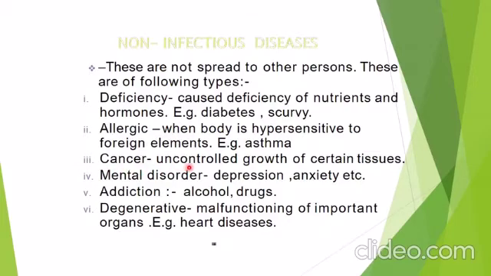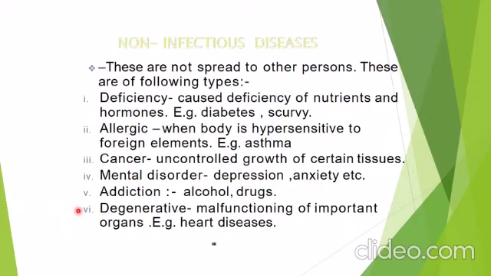Cancer is uncontrolled growth of certain tissues. So cells may divide due to some hormones or chemicals in our body. Next is mental disorder. It may lead to depression and anxiety, etc. Next is addiction, like alcohol and narcotic drugs.